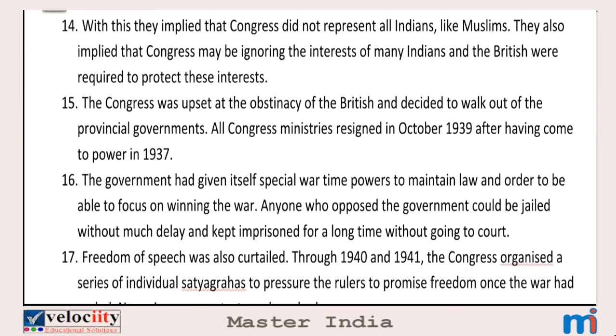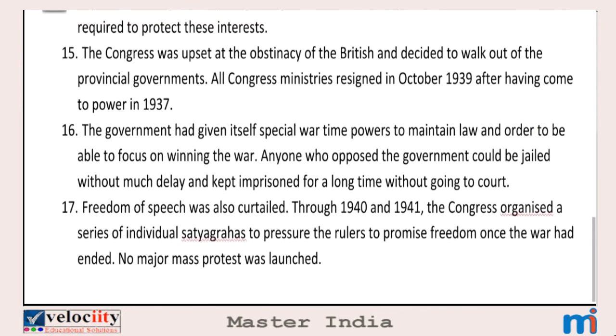So from the above statement, Britain's inner feeling was that the Congress party doesn't represent all Indians like Muslims, and is also ignoring the interests of many Indians, and the British government is required in India to protect all these interests.